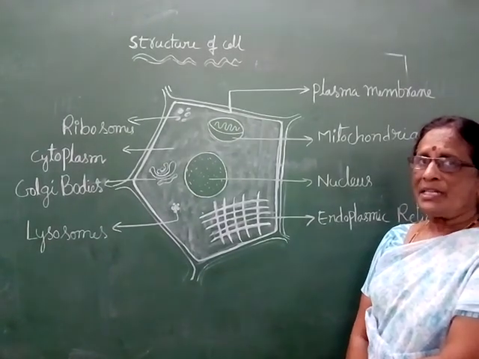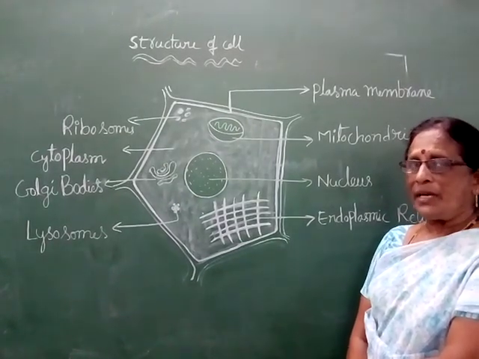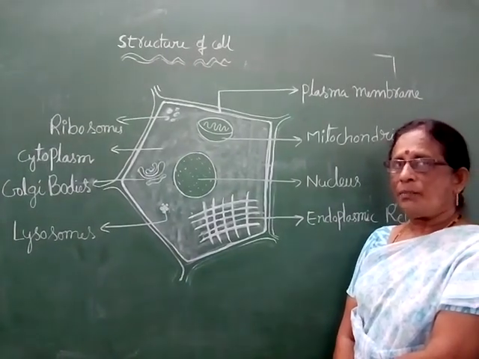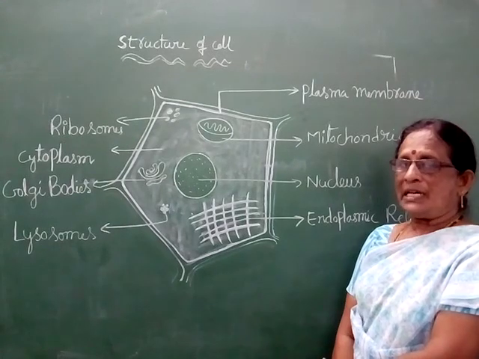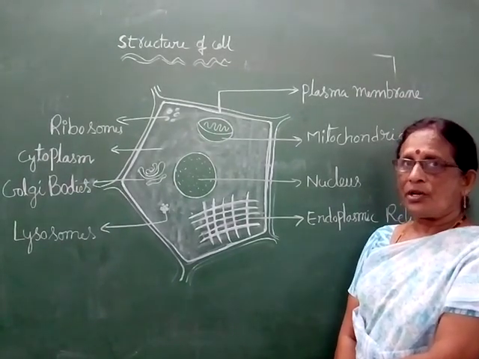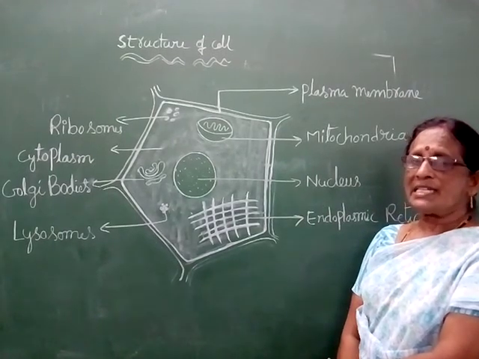What are living beings made up of? What are living beings? Living beings are plants and animals. What are they made up of? They are made up of cells. What is cell? The fundamental and basic unit of living organism is cell.